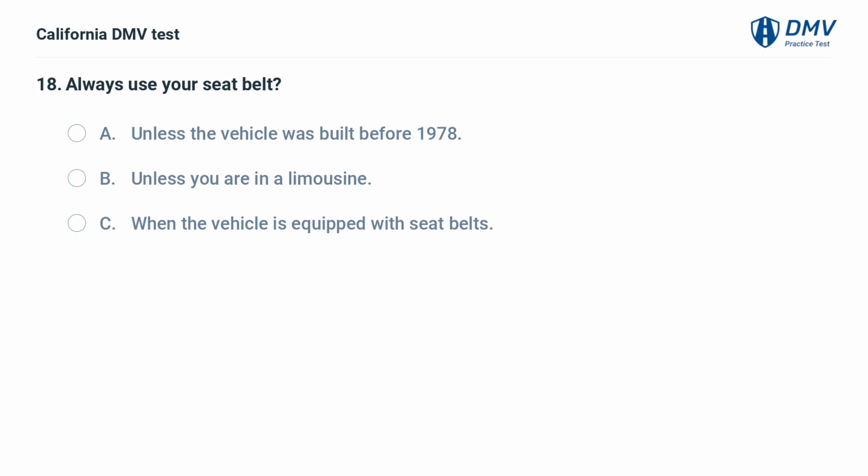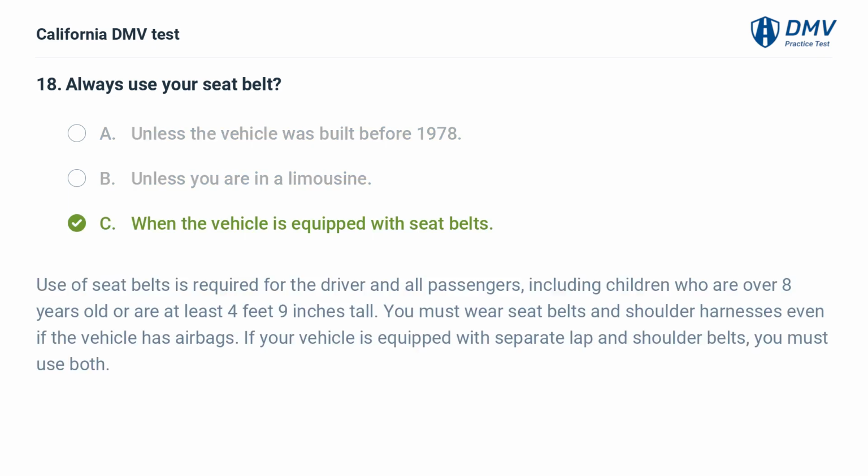Always use your seat belt. A. Unless the vehicle was built before 1978. B. Unless you are in a limousine. C. When the vehicle is equipped with seat belts. C. When the vehicle is equipped with seat belts. Use of seat belts is required for the driver and all passengers, including children who are over 8 years old or are at least 4 feet 9 inches tall. You must wear seat belts and shoulder harnesses even if the vehicle has airbags. If your vehicle is equipped with separate lap and shoulder belts, you must use both.